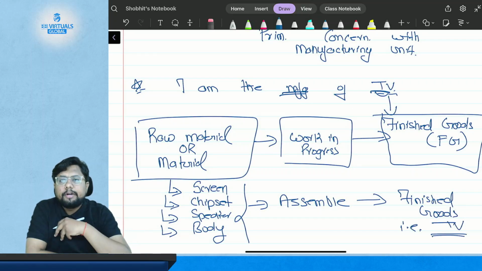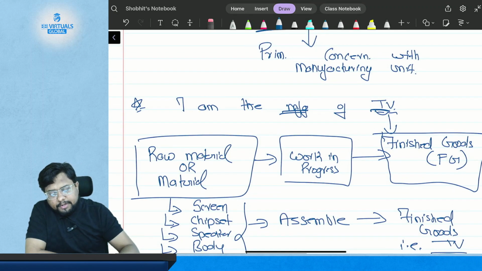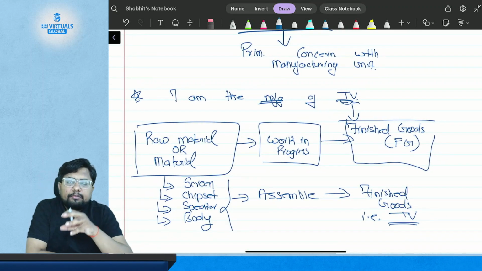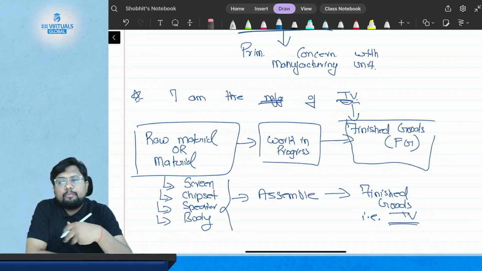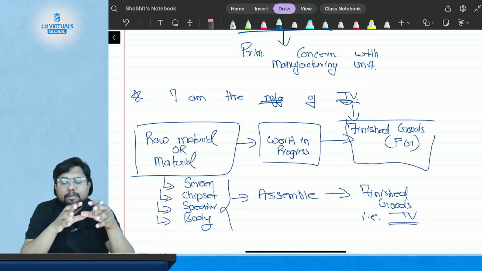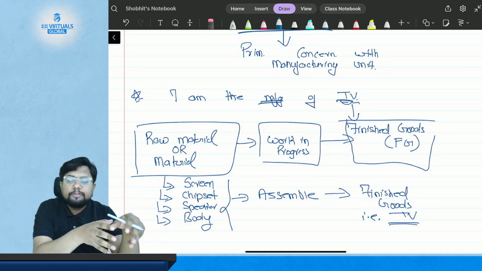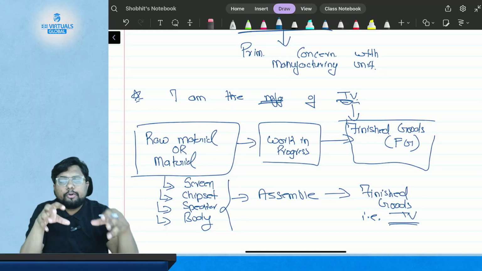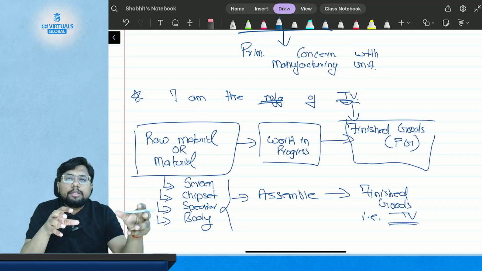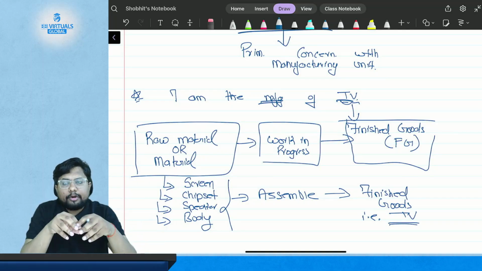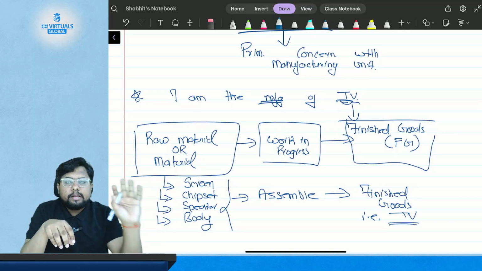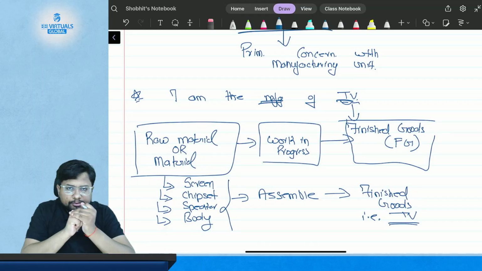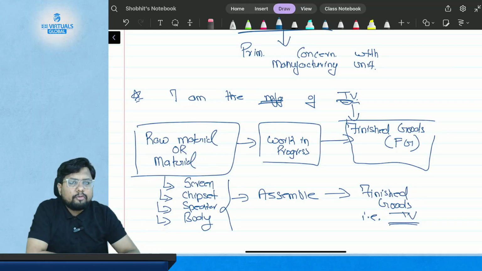So what is material? Material is primarily concerned with a manufacturing unit where you manufacture or produce anything. In order to get the manufactured item, which is the finished goods, you need the material. Once you get the material, you turn it into work in progress and you do work on it, and then you get the final product, which is the finished goods. So this is all about the simple meaning of material.